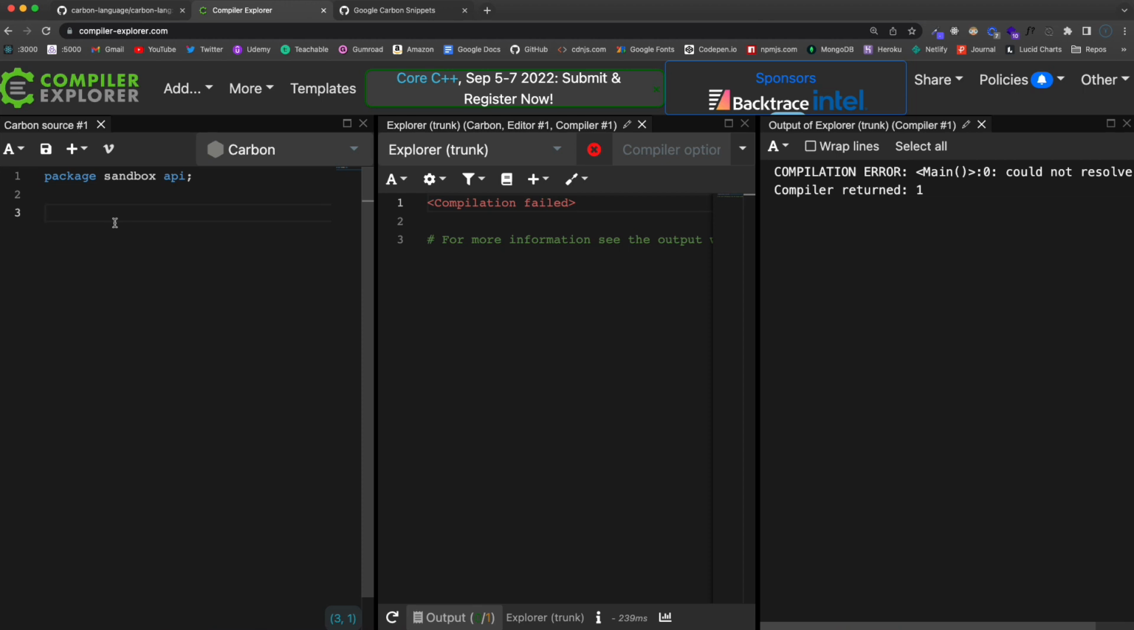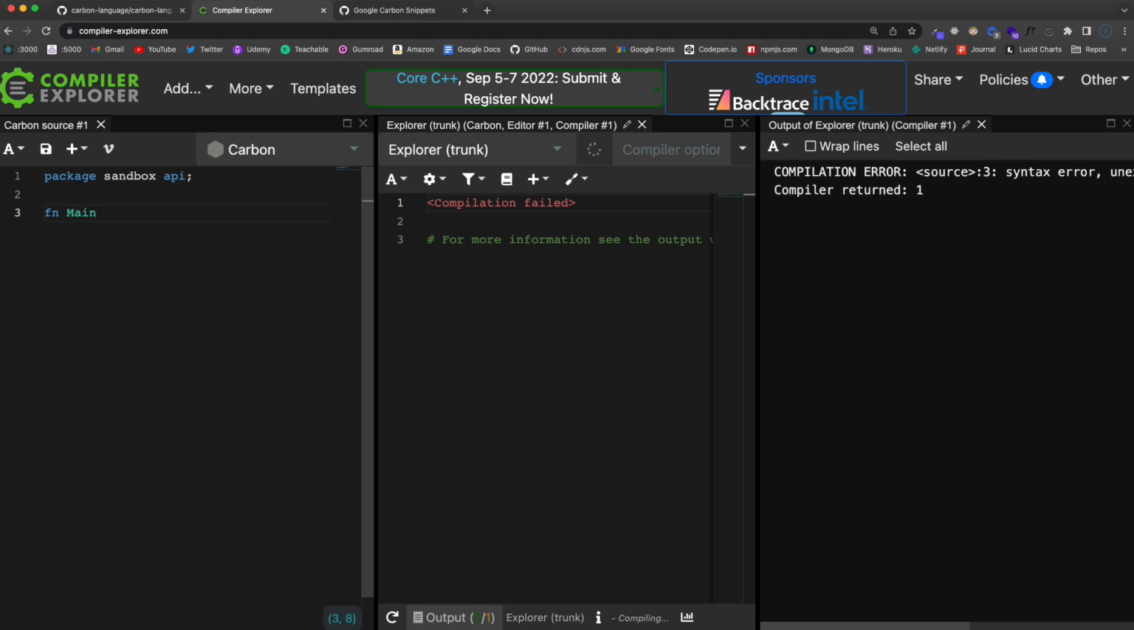Now, to create a function, we don't use the function keyword, we use fn. So we're going to say fn, and then the naming conventions, I'll go over that in a few minutes, but for functions, it's going to be upper camel case. So it's going to start with an uppercase. If I wanted to call this main function, I would uppercase every word, but we're just going to call this main.